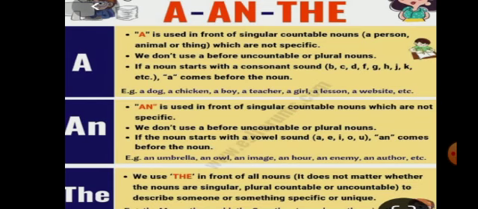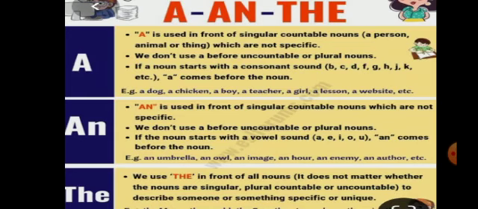A is used in front of a singular countable noun, a person, animal or thing, which is not specific. We don't use A before uncountable or plural nouns. If a noun starts with a consonant sound, B, C, D, F, G, H, J, K, etc., A comes before the noun.